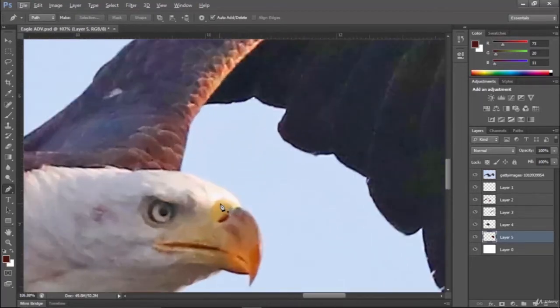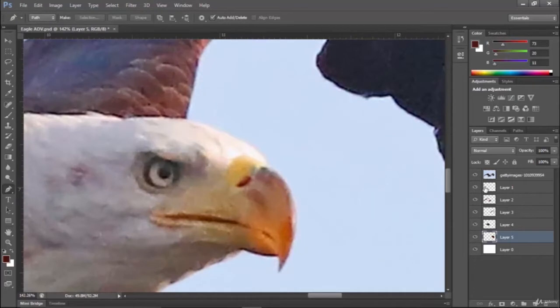Now I'm focusing on the beak. So beak will be at the top layer.